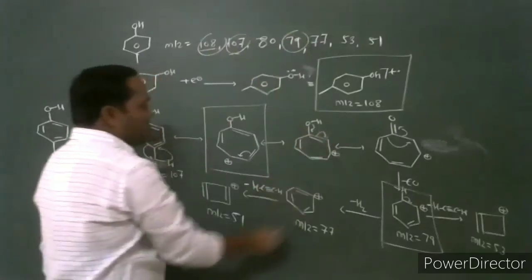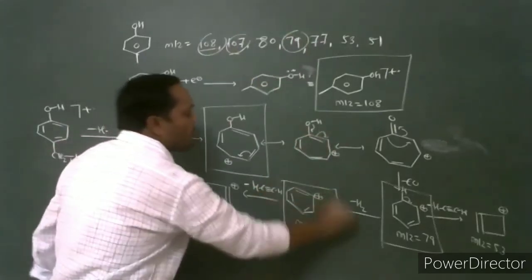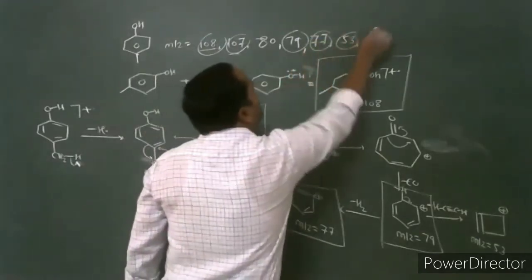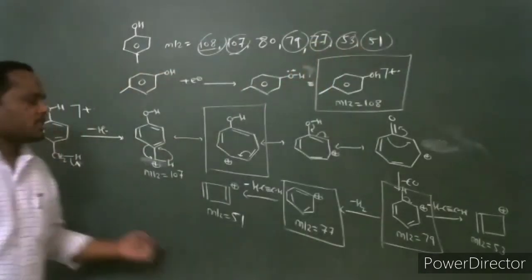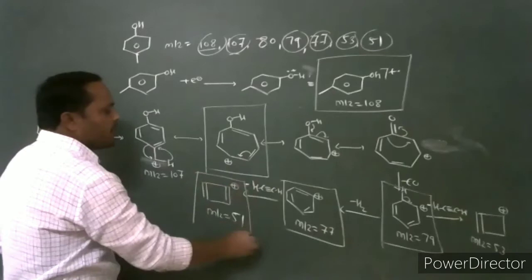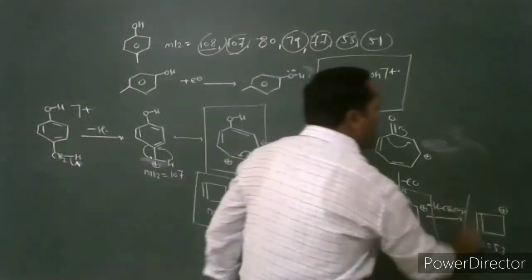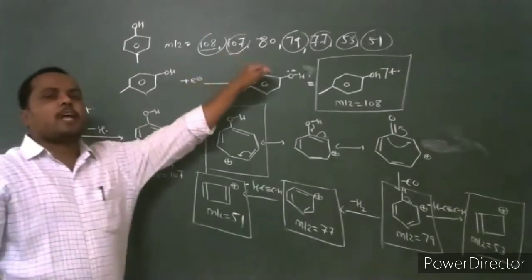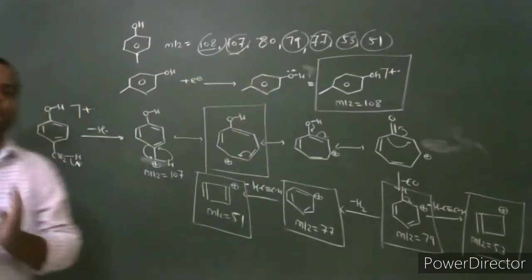Then what is the fragment which has mass to charge ratio 77? And what is the fragment which has mass to charge ratio 53 and 51? This is the 51 fragment and this is the 53 fragment. Then what is the structure of the fragment which has mass to charge ratio 80?